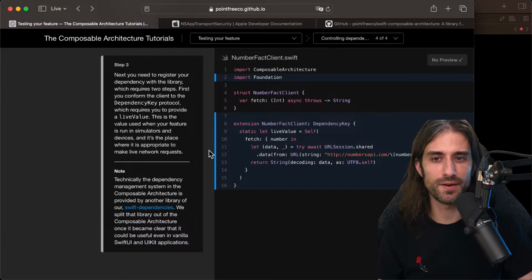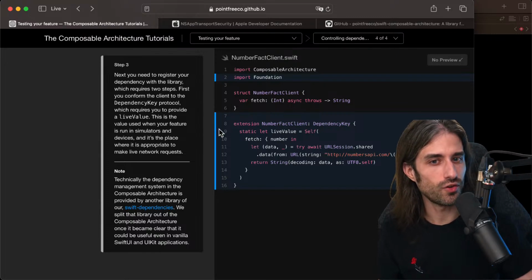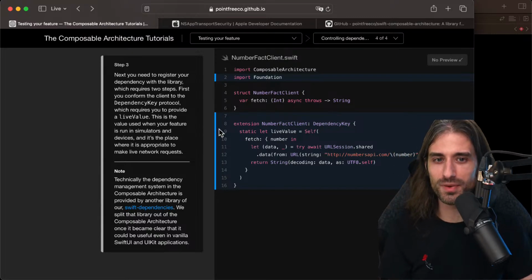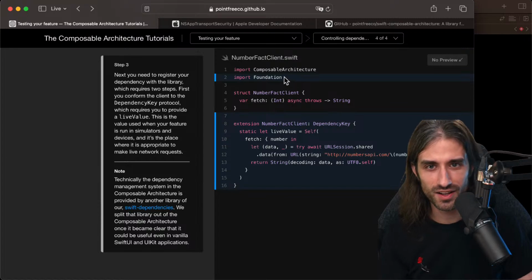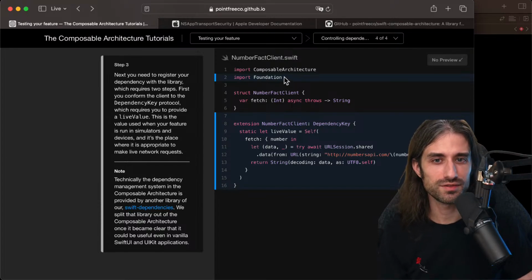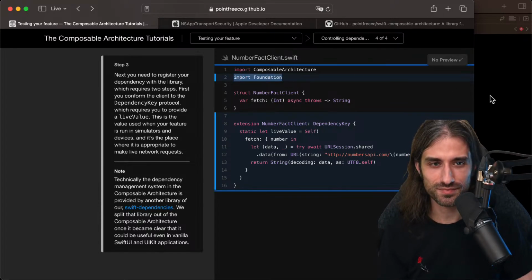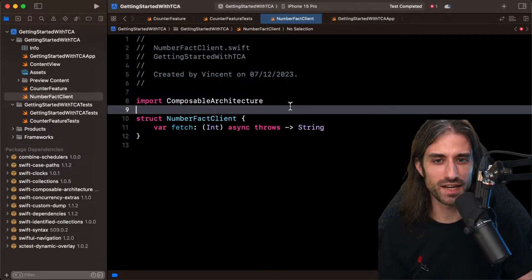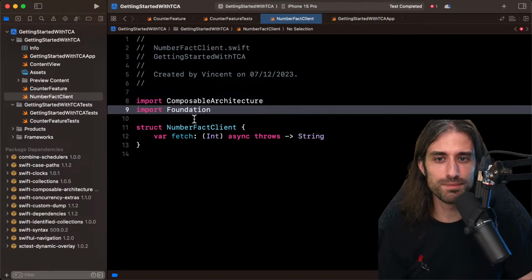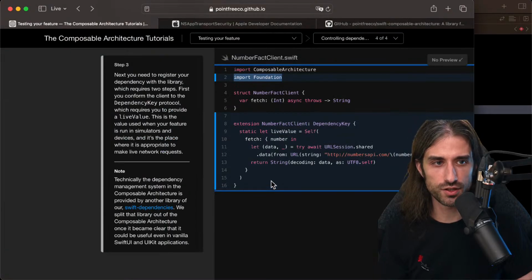So if you've used the environment in SwiftUI, this reminds me a lot of environment keys in SwiftUI. And Stephen, I guess you can confirm, but it might have been an inspiration for the design. So we need to import Foundation because what we want to use for the live version is URLSession, which is in Foundation.